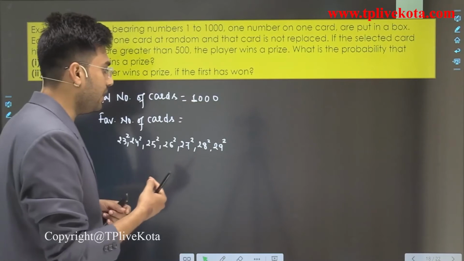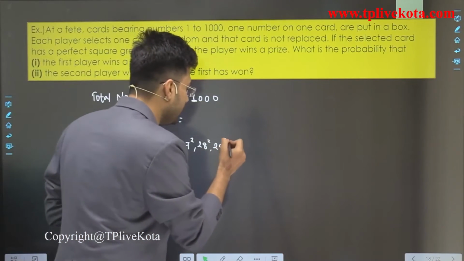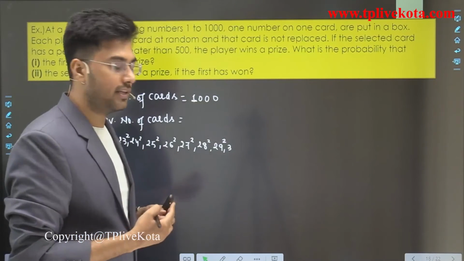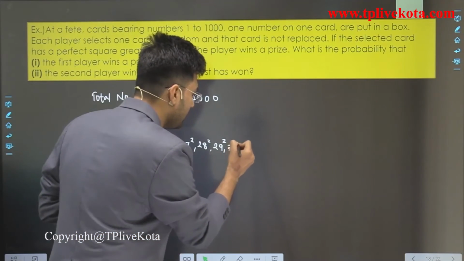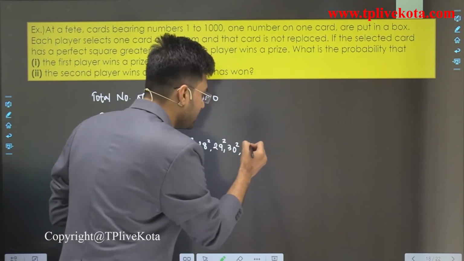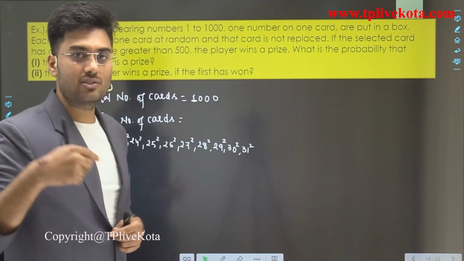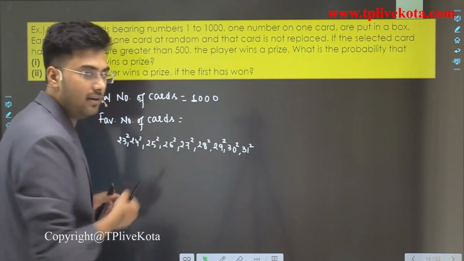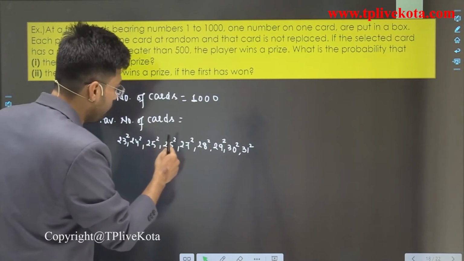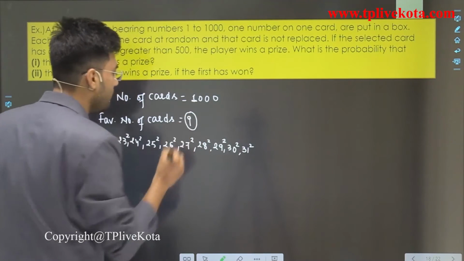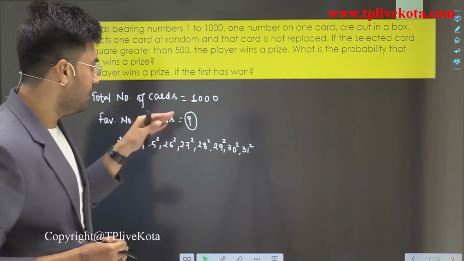And the square of 30 is 900, and the square of 31 is 961. Now what is the square of 32? It is greater than 1000. So these are the required numbers: 1, 2, 3, 4, 5, 6, 7, 8, 9. Total favorable cases are 9.